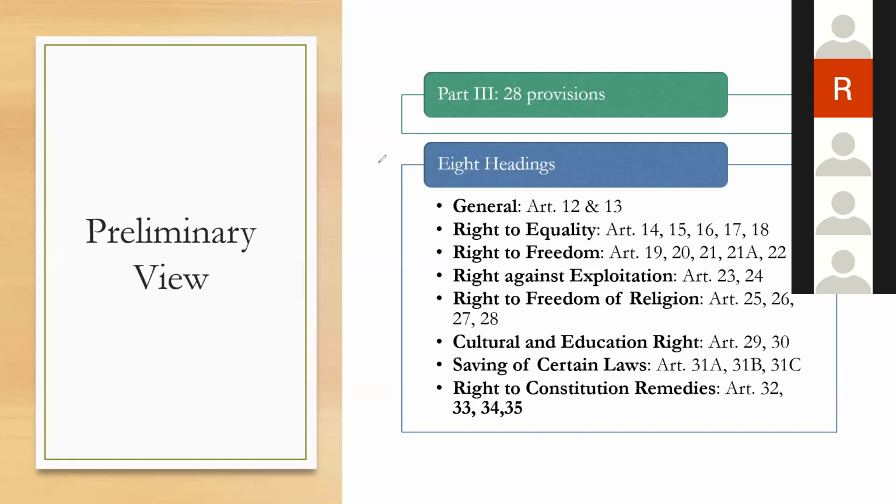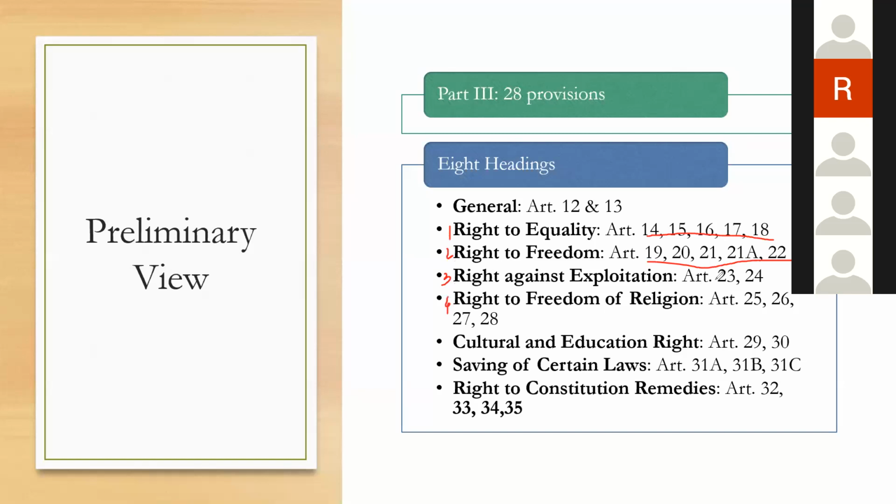Articles 14, 15, 16, 17, 18 deal with right to equality. The second set is right to freedom, from Article 19 to 22. So this is 1, this is 2.